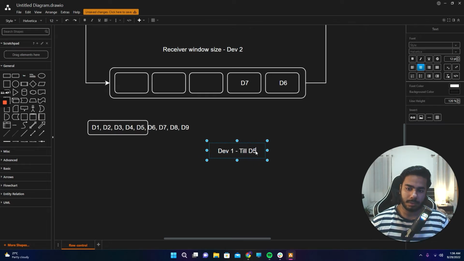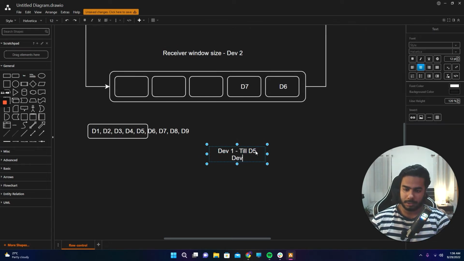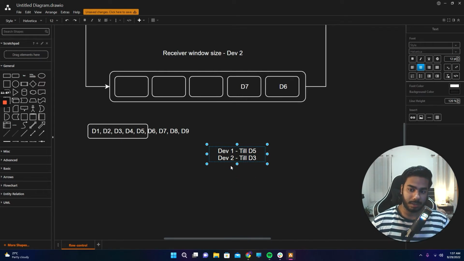Now what happens is, let's say device 2 acknowledges till D3. So device 1 has sent till D5, and device 2 will acknowledge till D3. Device 2 says, okay, I received data till D3, but D4 and D5 I'm not sure about. Device 2 doesn't know that device 1 has sent them yet.